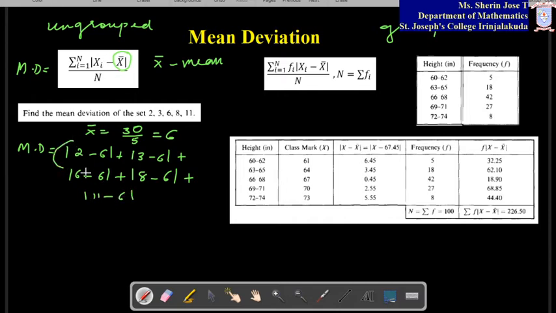You have to find the sum of all these divided by the total number, capital N. How many numbers are there? 5 numbers are there, so here divided by 5.